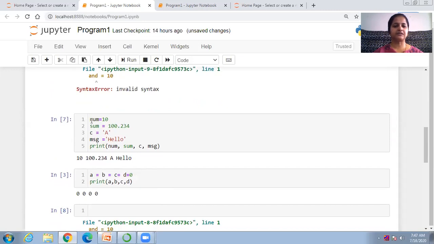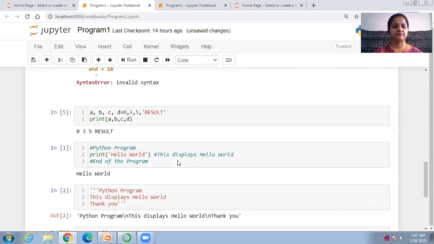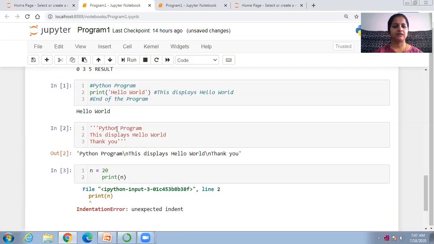Then here we are seeing the assignments, and here we are seeing the multiple assignments. Next, comments. So here we have the comments, that is Python program, and this is commented, so we will get only hello world. Here we have multiple comments.